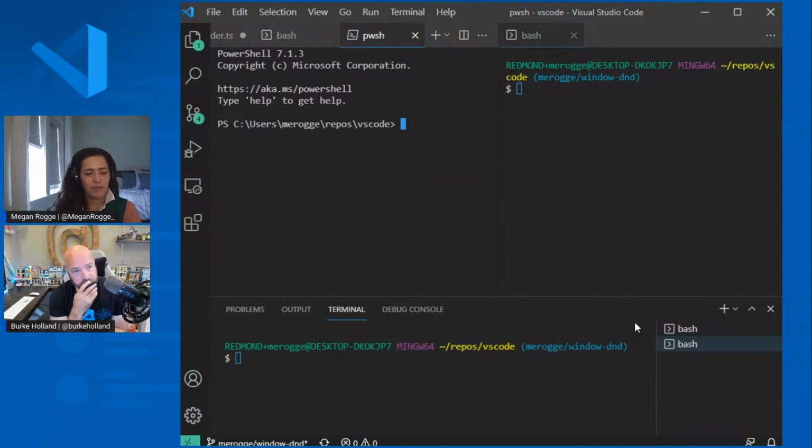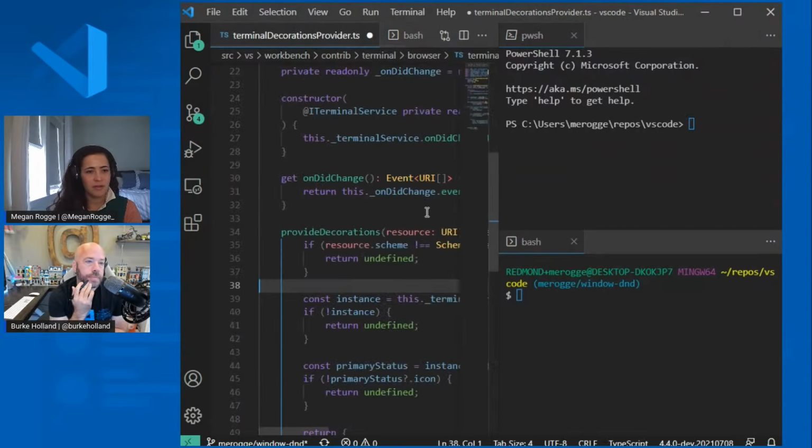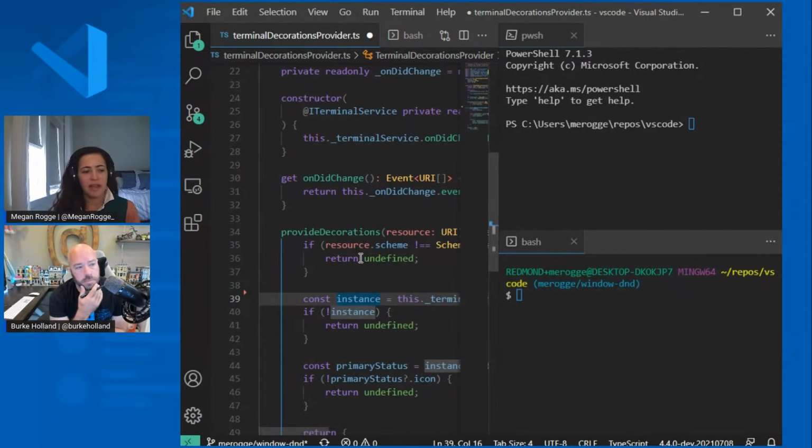So the tabs live in the panel, and then there are a bunch of use cases where you might want to just have the terminals in the editor area. So like, let's say you don't want to see the panel at all, and you just want your code and your terminals. Then you might like this kind of a layout. So we're just offering more flexibility and configurability for people who want it. And for those who don't want it, they do not have to use it. And the terminal tabs in the panel have not been modified. So still there. Awesome.